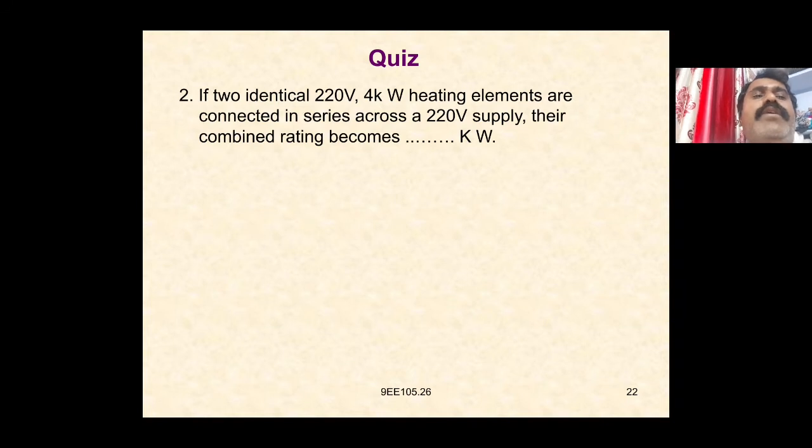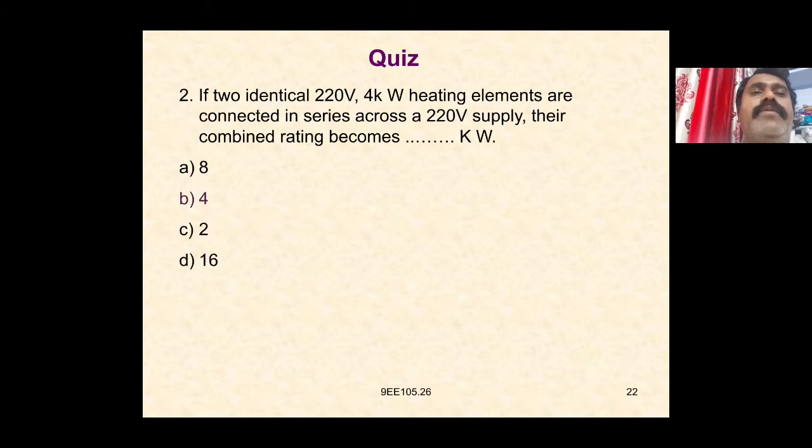So if two identical 220 volt, 4 kilowatt heating elements are connected in series across a 220 volt supply, their combined rating becomes how much? Here it is 4 kilowatt.